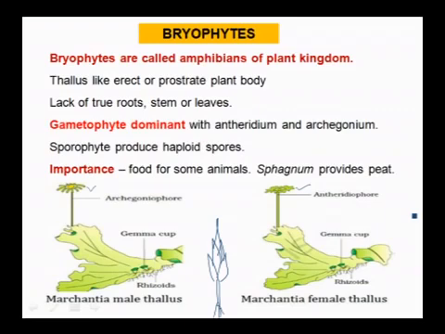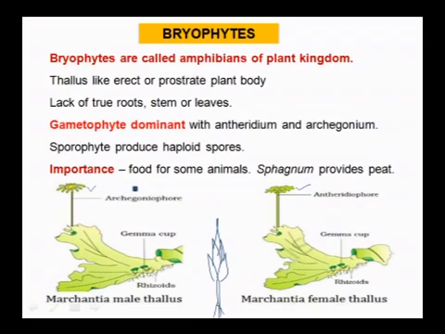In bryophytes the dominant phase is the gametophytic phase, where it produces antheridium and archegonium. In this thallus, antheridium has male reproductive gametes, that is antherozoids, and archegonium is the female reproductive part with archegonia.